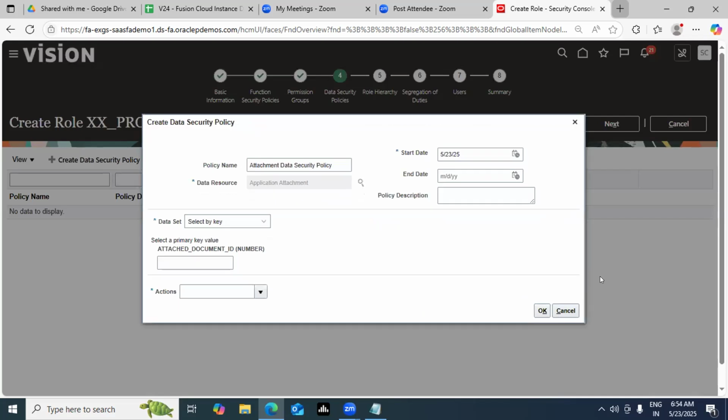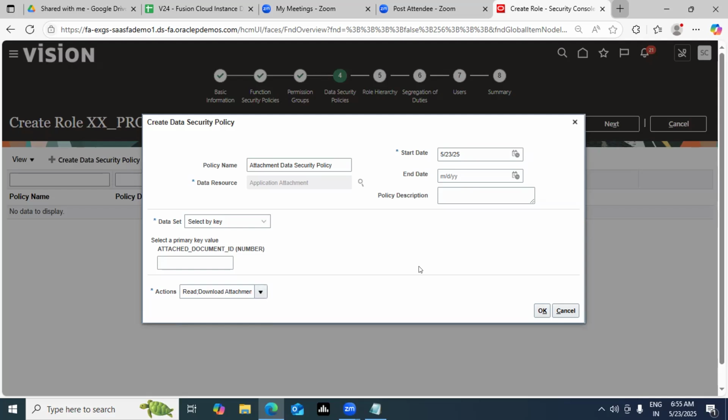I do not want to give access to each and every person. So let's say I want to give read-only access: only read attachment and download attachment. They cannot delete the attachment, they cannot update the attachment. Nothing can be done, only read and download. So what you are doing is securing the data. Whatever access you want, whatever action you pick, this is nothing but your data security policy.